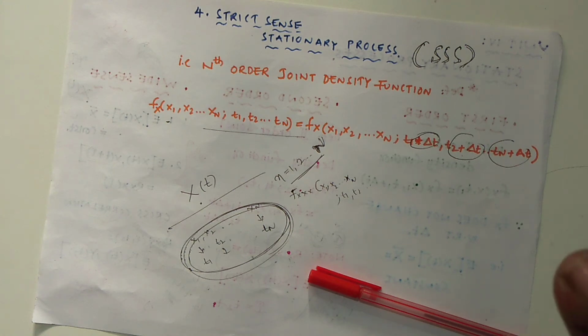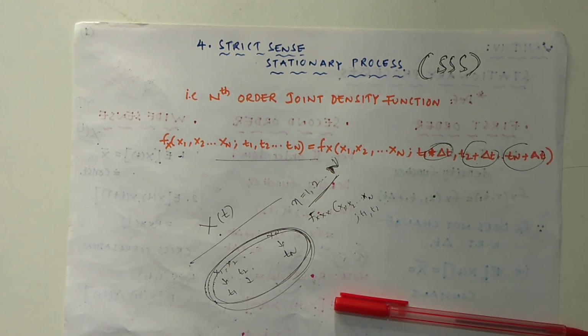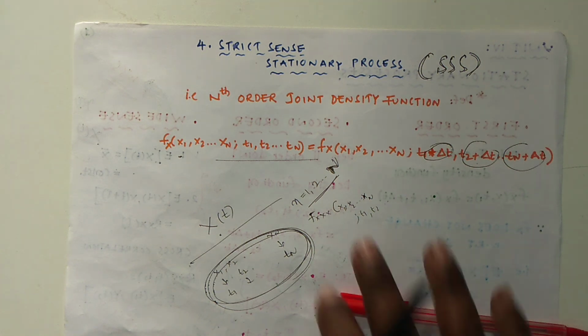We know that wide sense is for two samples only, where one is from one random process and another is from another random process. But the reverse is not true. That means a wide sense stationary process is not necessarily a strict sense stationary process. This is the point you have to remember.